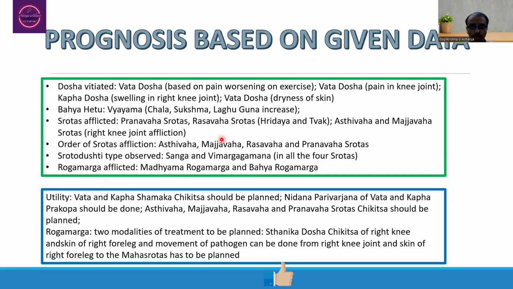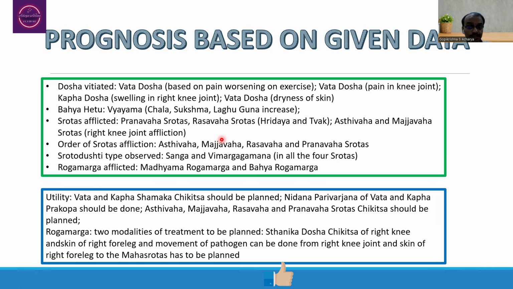Based on the given data, we may say what might be the possible dosha afflicted. Here, Vata dosha vitiation can be predicted based on the pain which is worsening on exercise. Vata dosha vitiation can also be predicted because of pain present in the right knee joint.